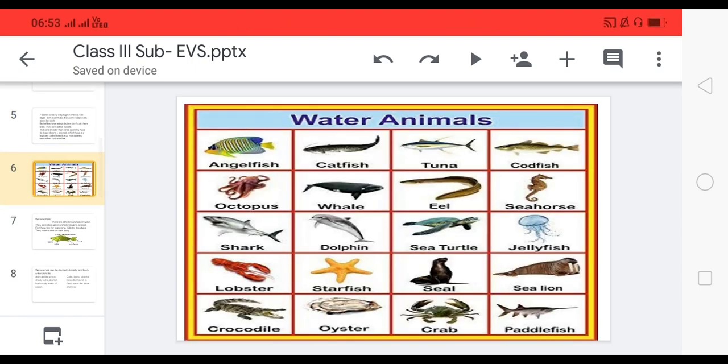Now, water animals. First, observe this picture and read the names.